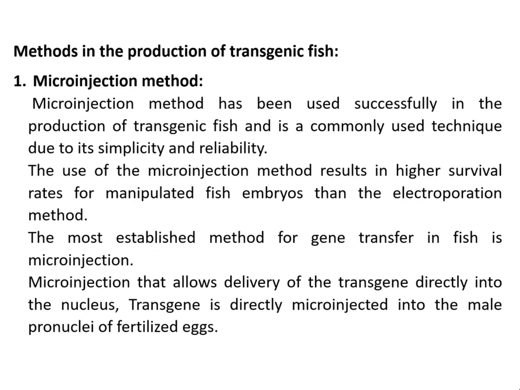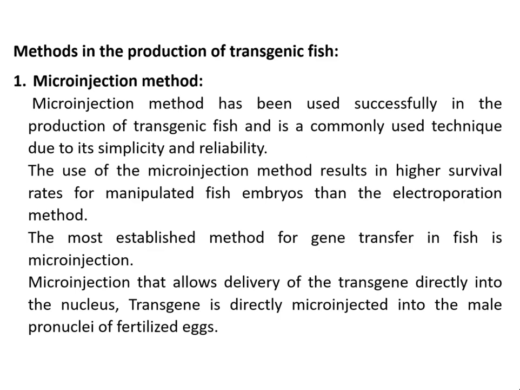The first one is the microinjection method. This method is usually successfully used to produce the transgenic fish, and it is a commonly used technique due to its simplicity and reliability.